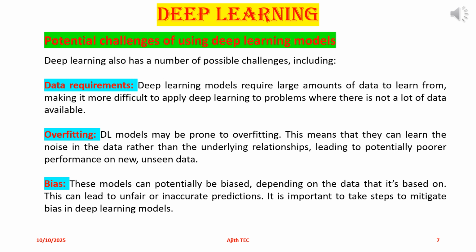Bias: these models can potentially be biased, depending on the data that they are based on. This can lead to unfair or inaccurate predictions. It is important to take steps to mitigate bias in deep learning models.